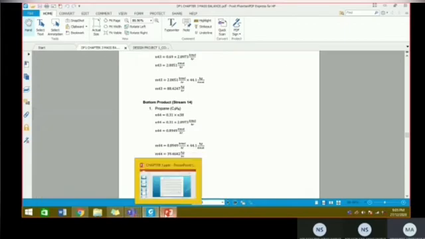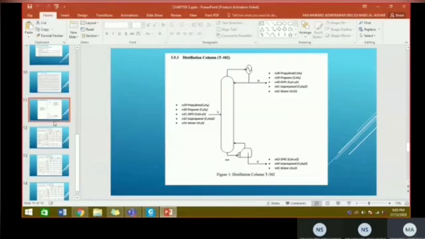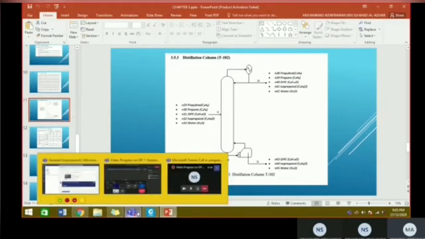But for now, for the mass balance, I've already proceeded on the mass balance on the distillation column. We already separated each of our tasks. Every person will get an equipment on the mass balance, and I've already done my part, and my friends also already done their part, but we need time to compile it. That's all for the mass balance, Chapter 3.